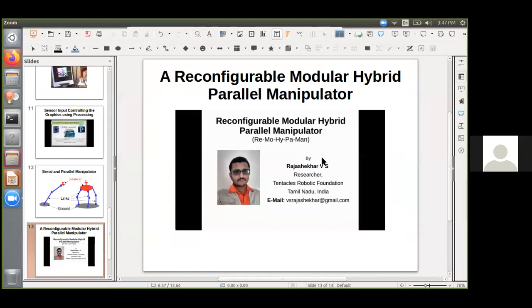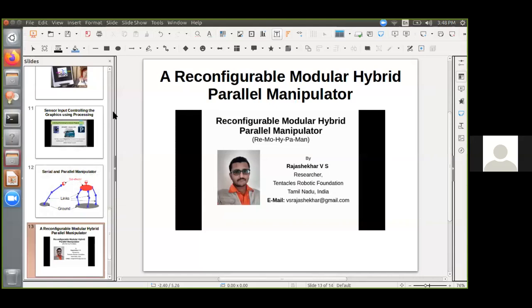Sir, I have a doubt. You said you are going to vary the potentiometer, so that in turn you are varying the resistance, am I right? Yeah. In what way does the resistance variation cause a movement in the robot?